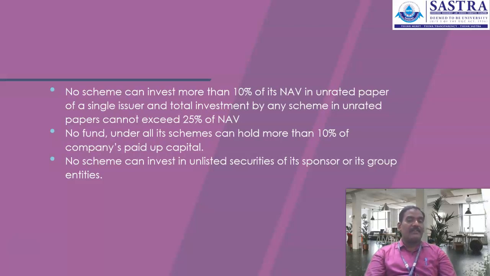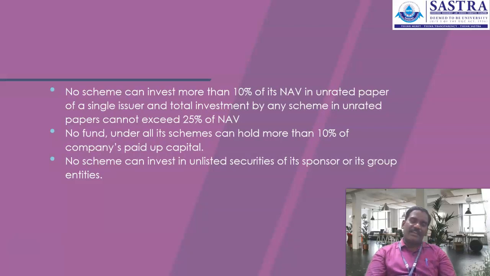No fund under all its schemes can hold more than 10% of a company's paid up capital. Similarly, for debt instruments like bonds and debentures, and for equity investment, holding cannot exceed 10% of the paid up capital of a company. Otherwise it would get voting rights in the company, but this mutual fund scheme is not for the purpose of holding the company.